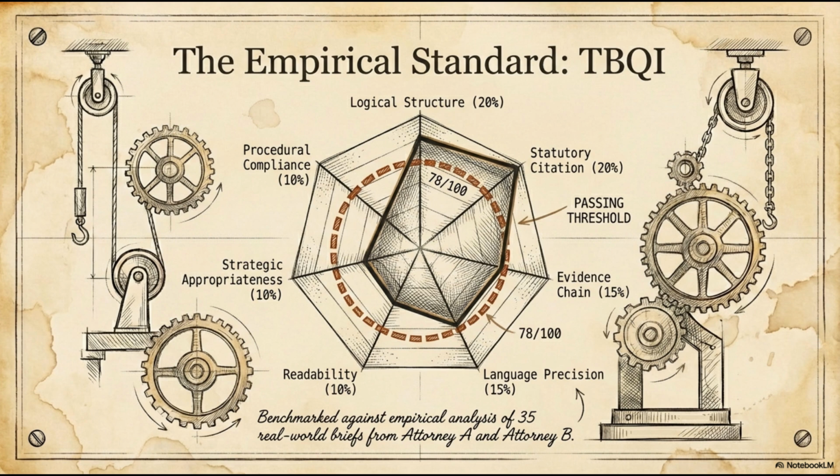The system flags passages where complex language might be masking a thin argument. Iron rule number 7. The 2-version mandate. And this one is important enough to deserve its own section. Here's what the 2-version mandate means.